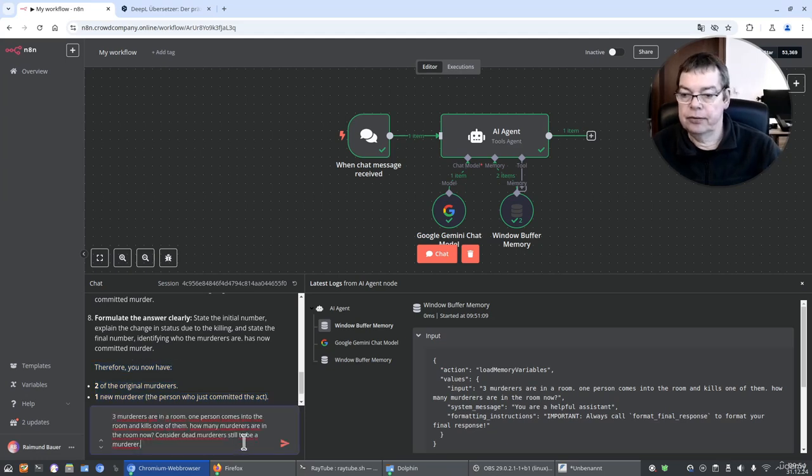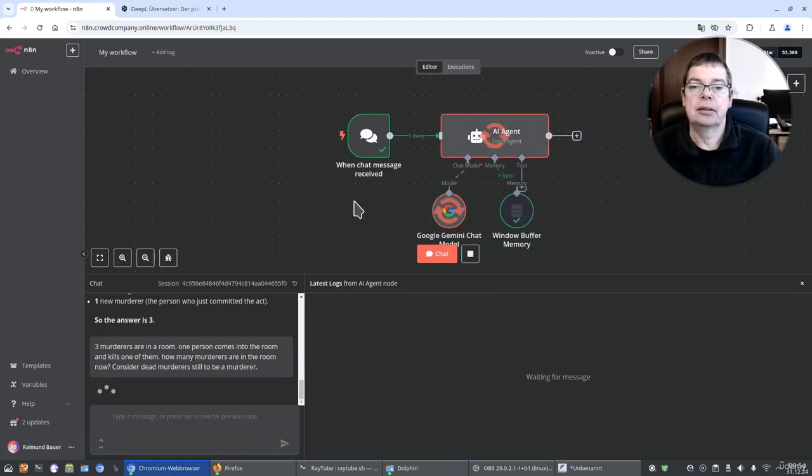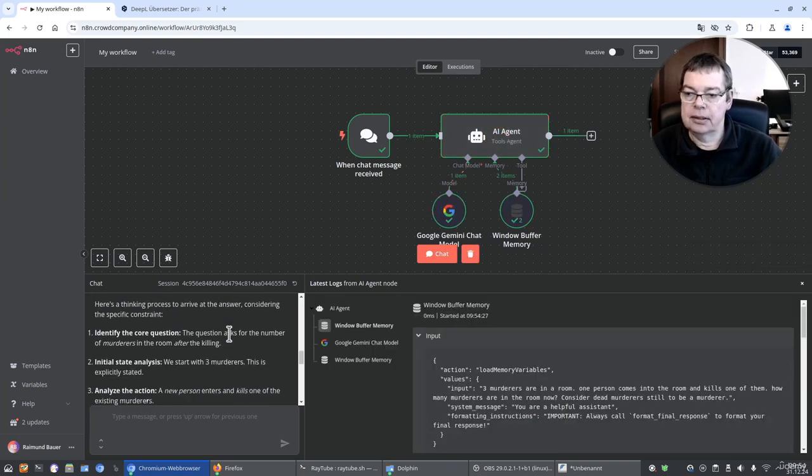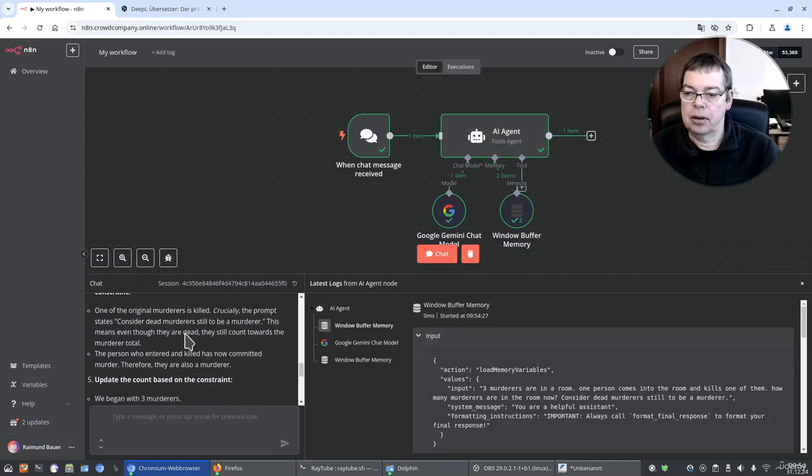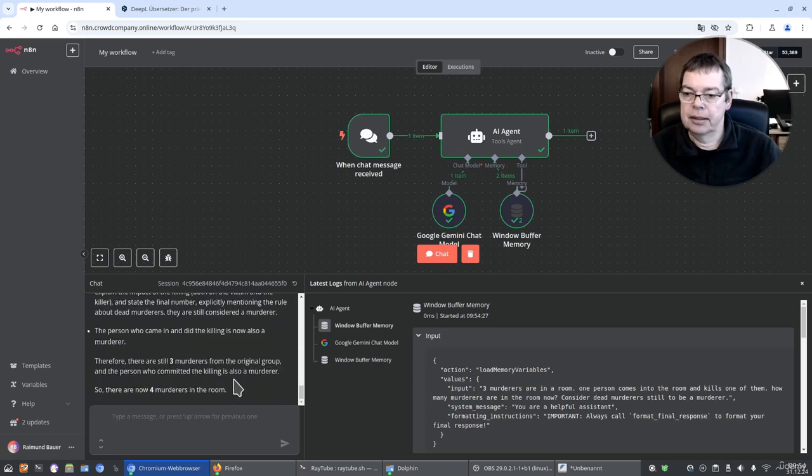And I guess if we add a little more specific information, like consider dead murderers still to be a murderer, we should get a different answer. But let's see. And yes, indeed, it goes through all the analysis. And after all the reasoning, it got the right answer. There are still 4 murderers in the room.